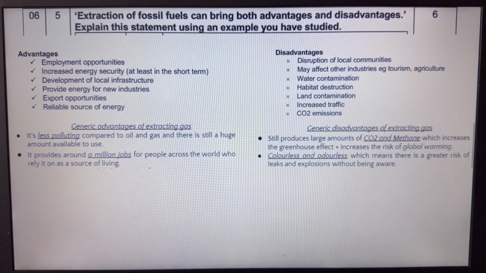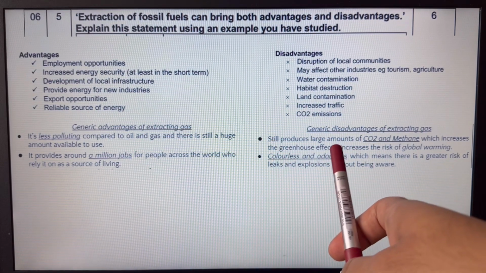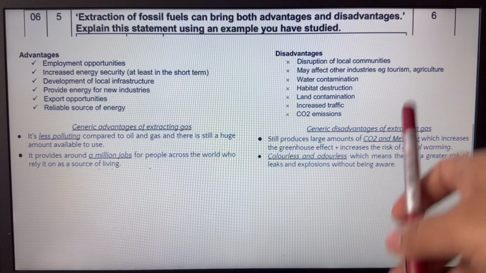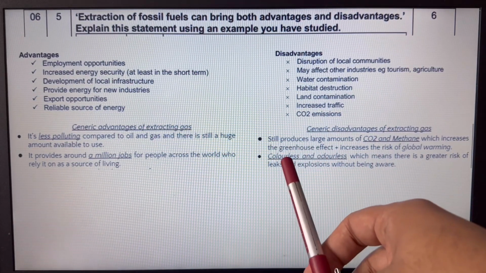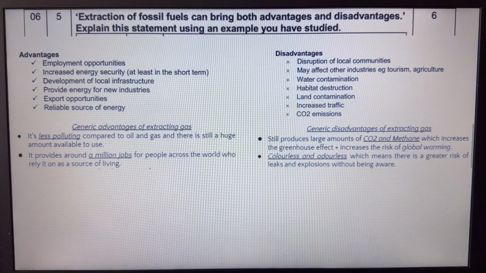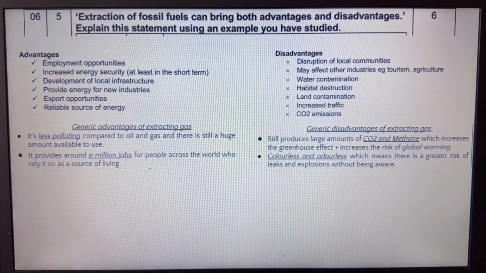And disadvantages, you still talk about how, if you were to extract the gas, it still produces huge amounts of CO2 and methane. That increases the enhanced greenhouse effect, link it to global warming. You could use this idea of colorless and odorless that we looked at, how there's a greater risk of gas compared to coal and oil. But can you see the word example? You need to really link it into an example.